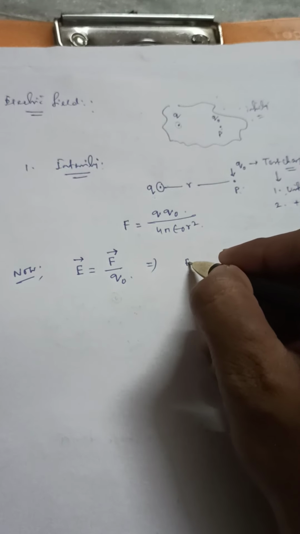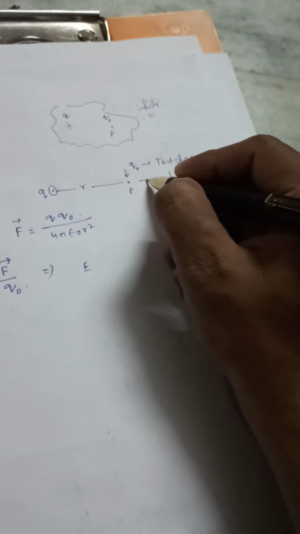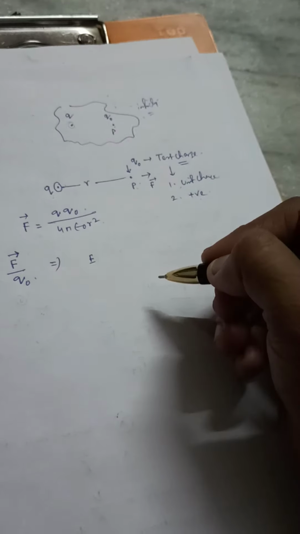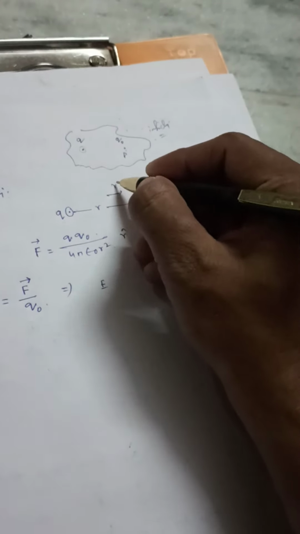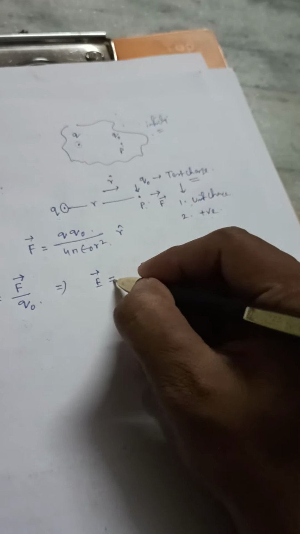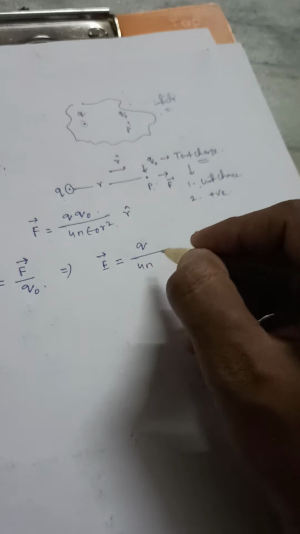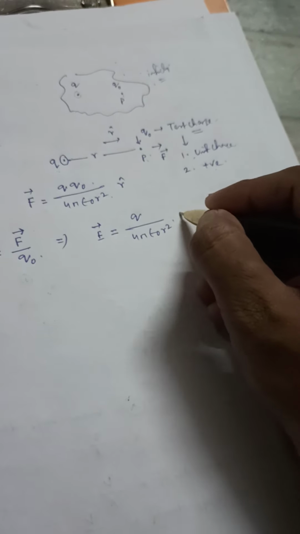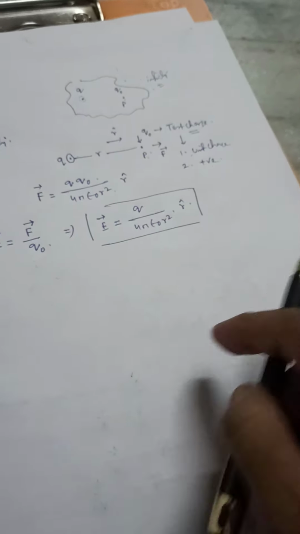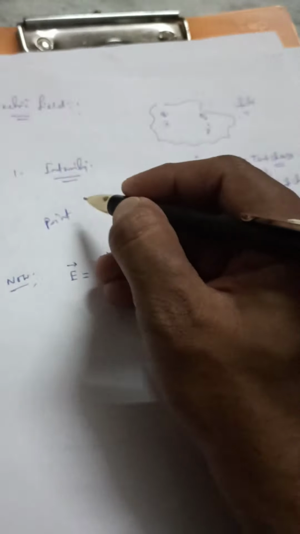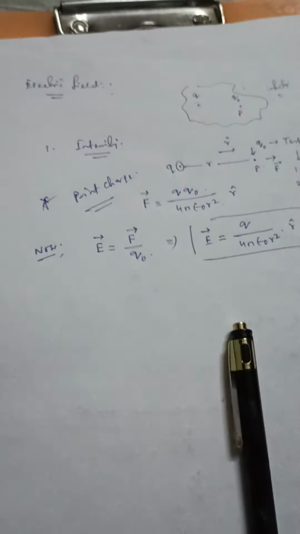Since it is a vector, and this is the repulsive force, the force will be acting in this direction. Suppose this is r cap, specifying this direction. Then, dividing the force by q naught, it ultimately becomes q by 4 pi epsilon 0 r square into r cap. So this is the expression for electric field intensity due to a point charge.